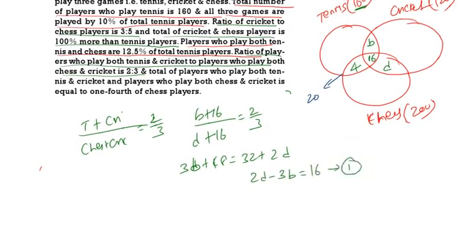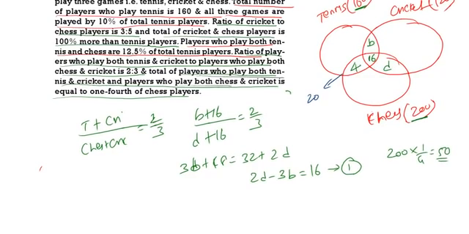Then, the total number of players who play tennis and cricket and players who play chess and cricket is equal to 1/4 of the chess players. What is chess players? 200. In 200, 1/4 is equal to 50. What is this 50? Players who play tennis and cricket and players who play chess and cricket.